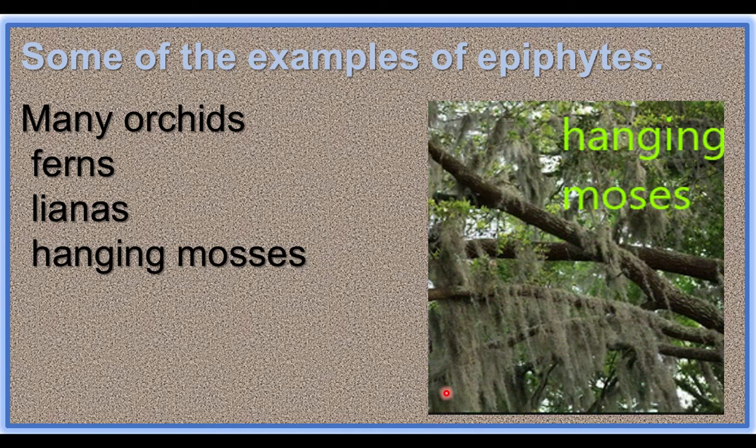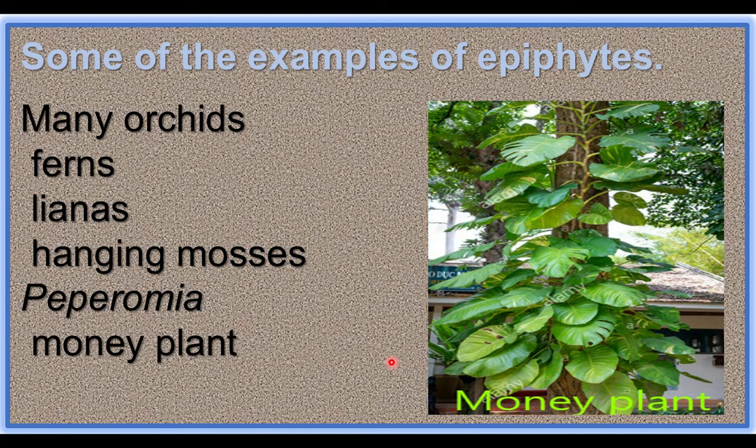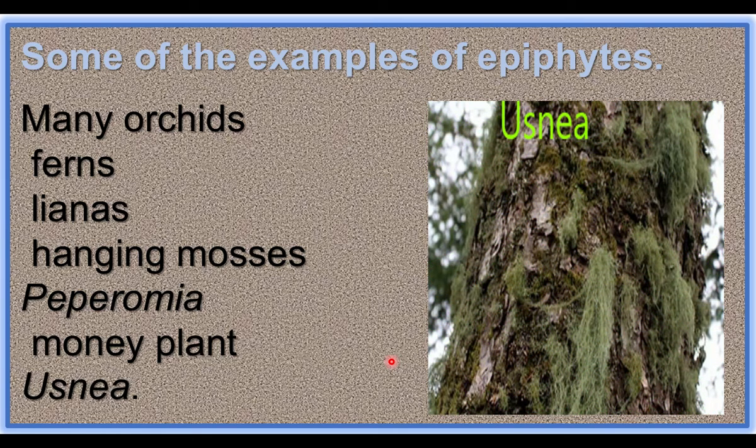Hanging mosses, peperomia plant. It does not absorb any nutrient from the supportive plant, so it is not a parasite. Money plant, it is also a climbing plant. Usnea, also an example for commensalism.